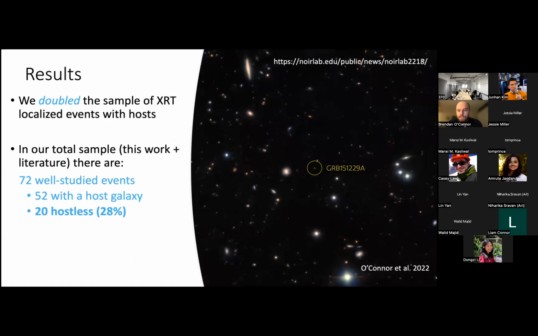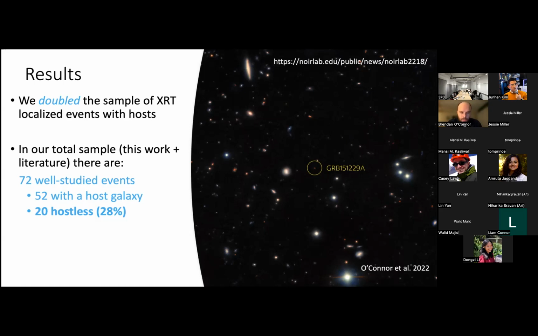And this is too large to actually say with high certainty what the distance from the GRB to the galaxy is. But we can still associate galaxies to these X-ray localized events, and they still provide important information regarding star formation rates, stellar mass, redshift, and all these other properties that we need to help us understand the progenitors of short GRBs and how binary neutron stars evolve with redshift.